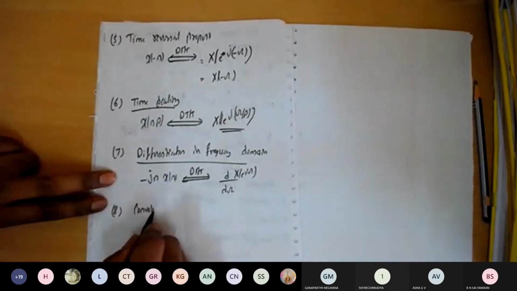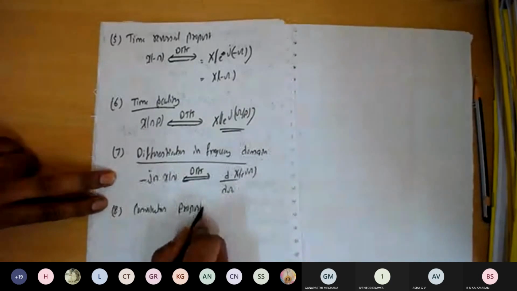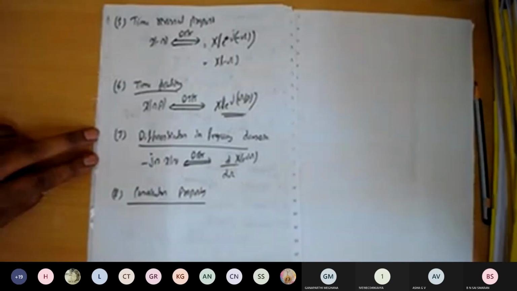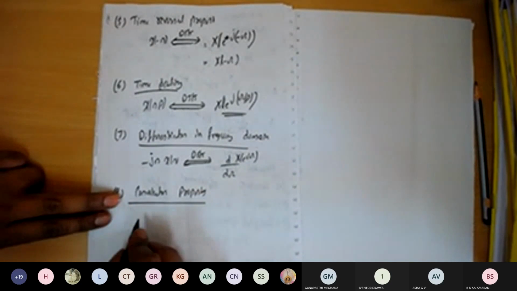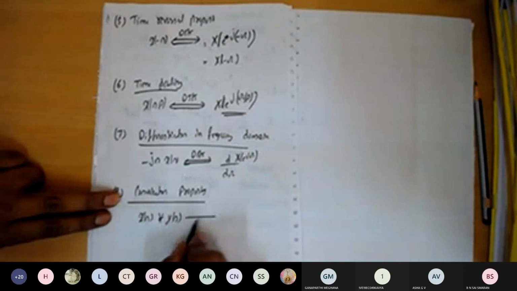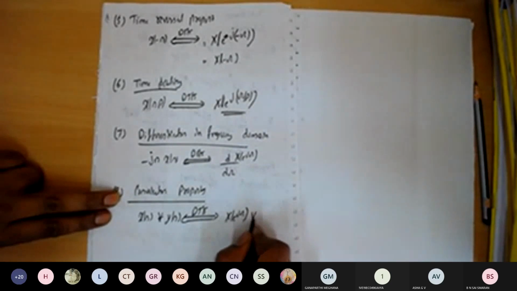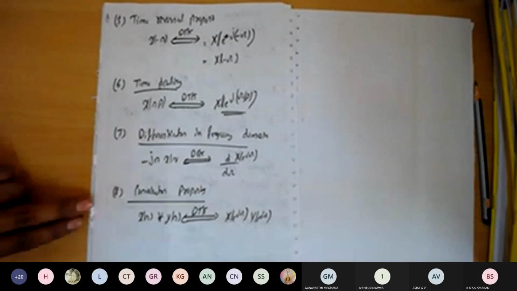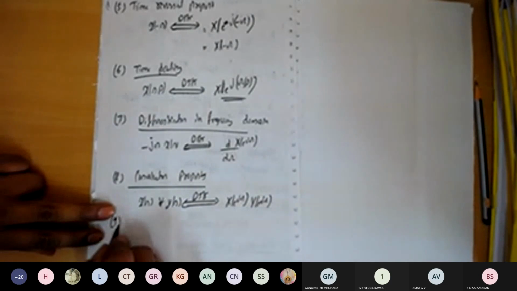And next, we have seen the convolution property, convolution in the time domain. This is a very important property. The convolution in the time domain is equivalent to the multiplication of their respective DTFTs. So if we take the DTFT of this one, it is X of e to the power of j omega into Y of e to the power of j omega. So this is the convolution property.